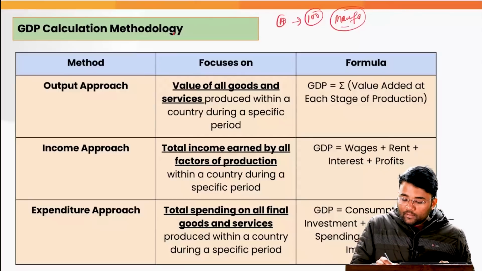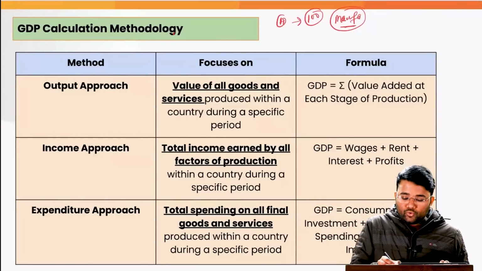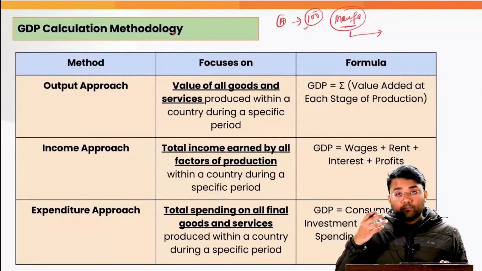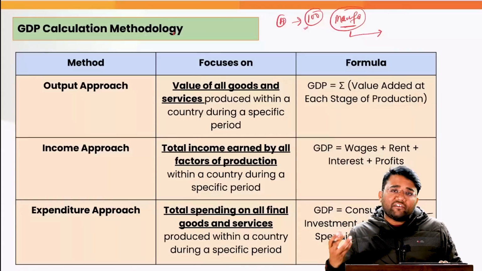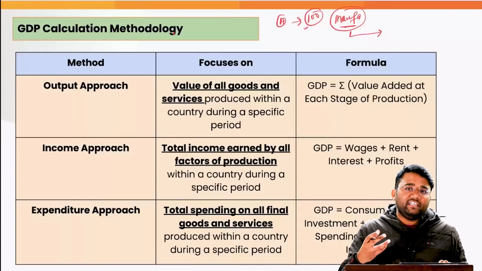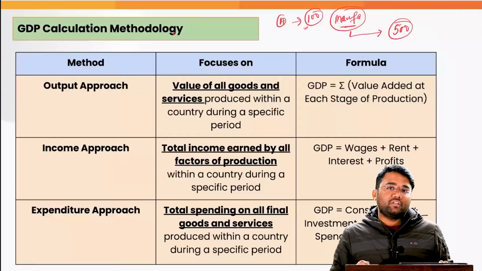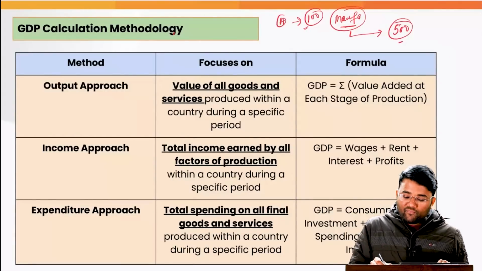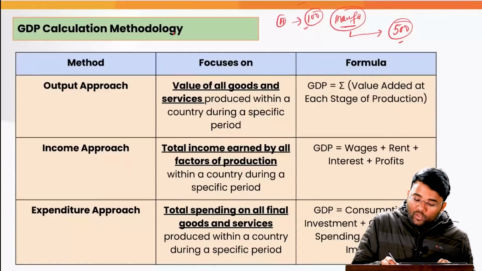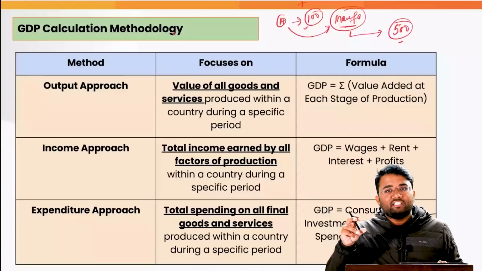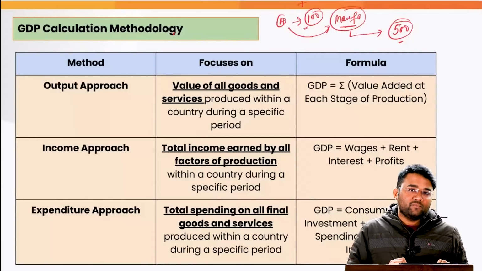Now let's suppose this manufacturing company uses this cocoa, processes it, adds other ingredients, and now sells this chocolate in the market at a cost of 500 rupees. So the value addition which happened at this stage, from farmer to the manufacturing facility, is 100 rupees.